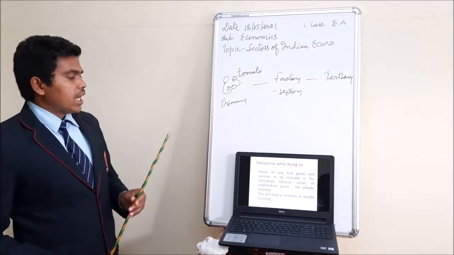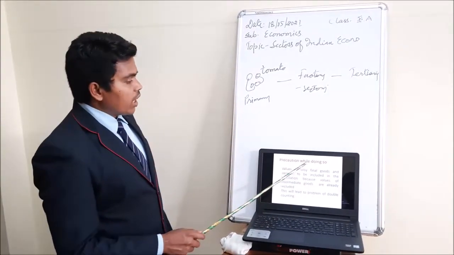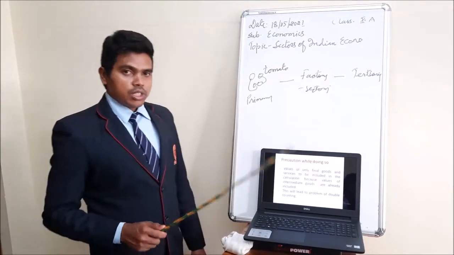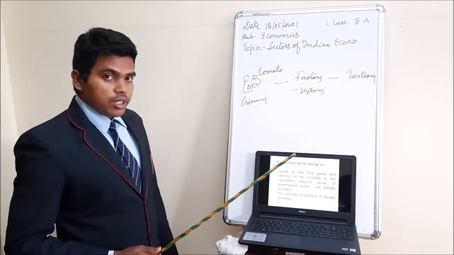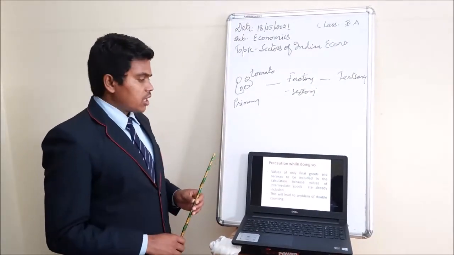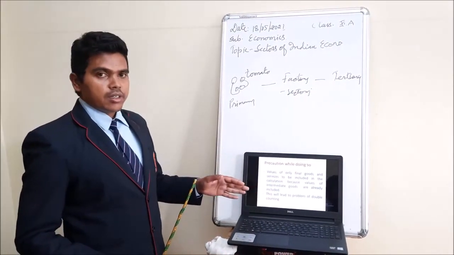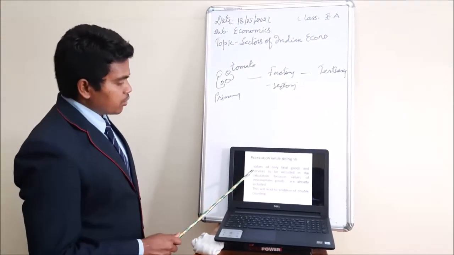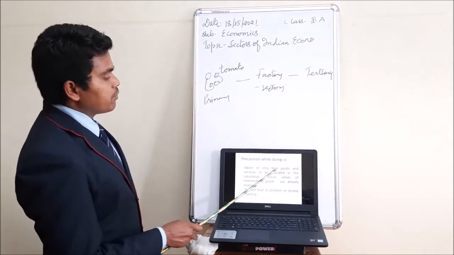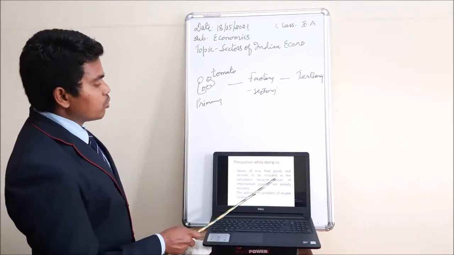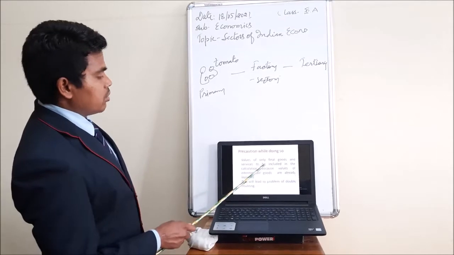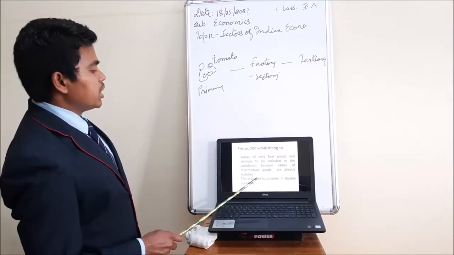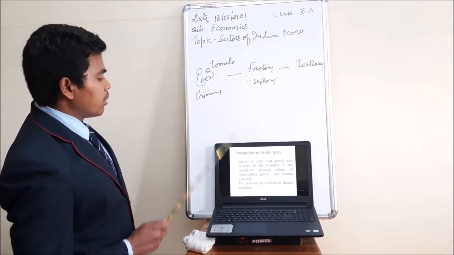Okay. Now another one. The precaution while doing so. What precaution do we need to take care of? This is very important. You have to pay attention. Otherwise, you will misunderstand here. This has to be very clear. I will read it out for you. Values of only final goods and services to be included in the calculation, because values of intermediate goods are already included, and this will lead to the problem of double counting.